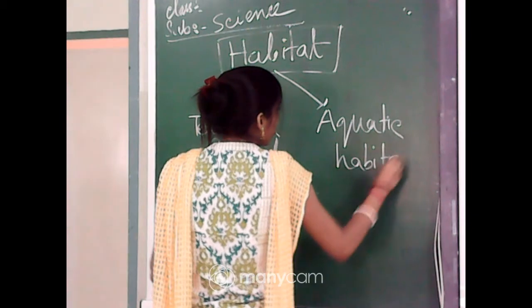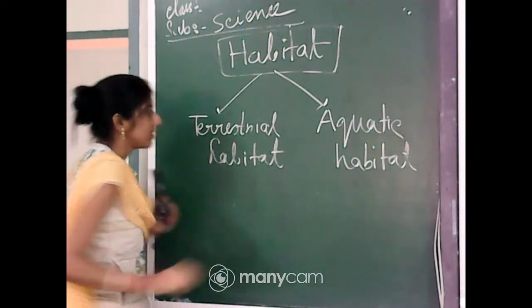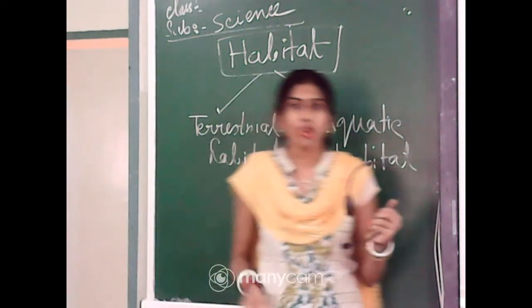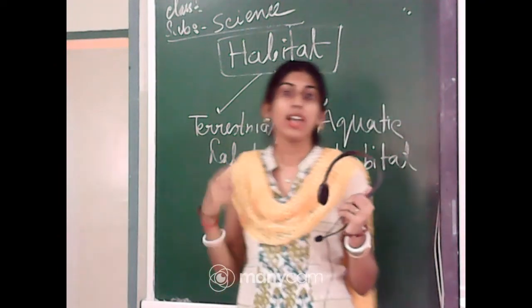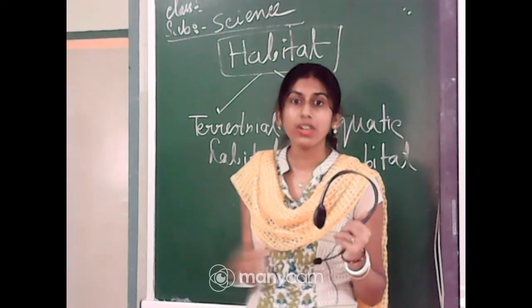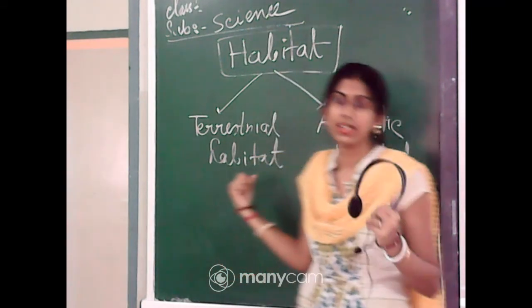What is the meaning of terrestrial habitat? It means the organisms, particularly the plants and animals, that live on the land.